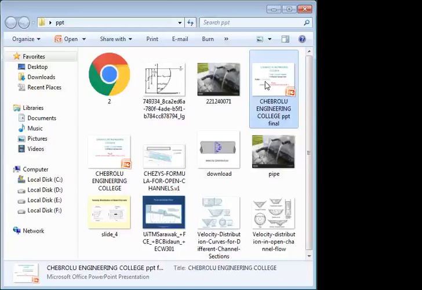Next topic is discharge through open channels by Chezy's formula. The last topic is the empirical formula for the value of Chezy's constant.